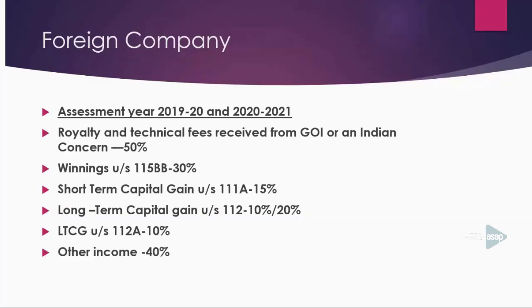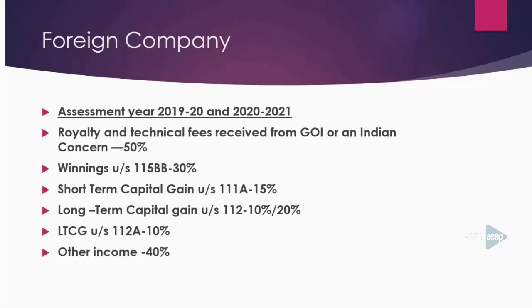Okay? If your company is a foreign company, then for royalty and technical fees received from the Government of India or an Indian concern, the income tax rate will be 50%, and for winnings under section 115BB, the income tax rate will be 30%. Short-term capital gain under section 111A, 15%. Long-term capital gain under section 112, 10% or 20%. Long-term capital gain under section 112A, the relevant income tax rate is 10%. All other income has to be charged at the rate of 40%. Okay.